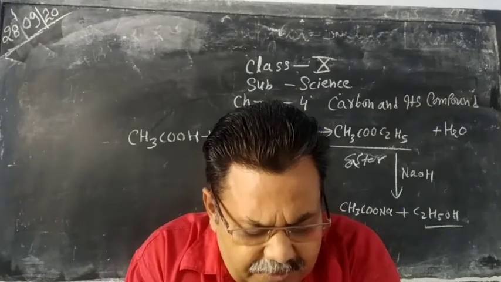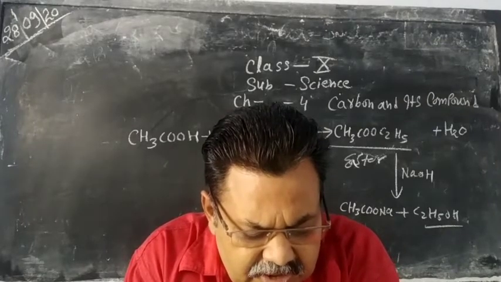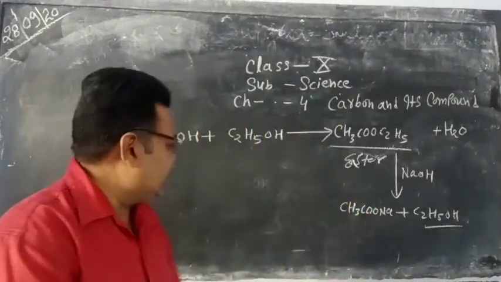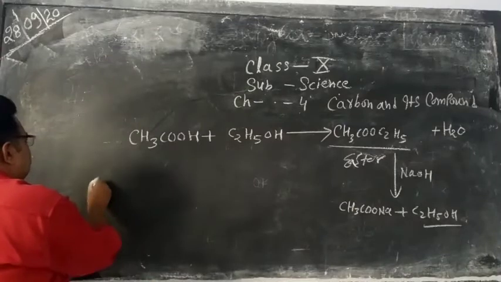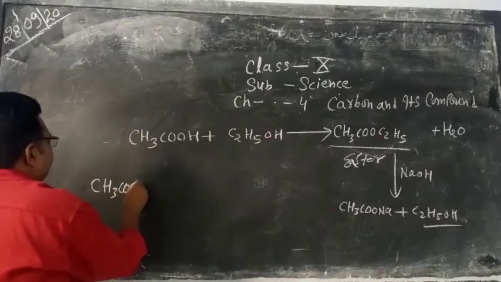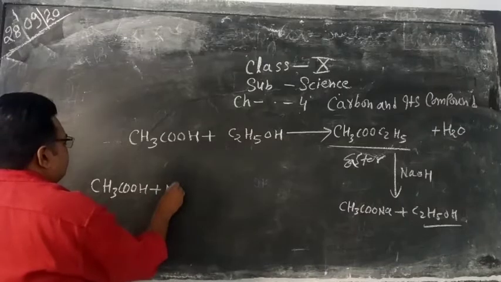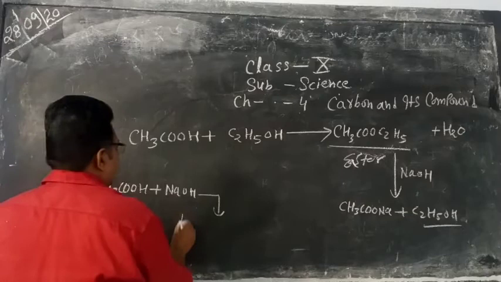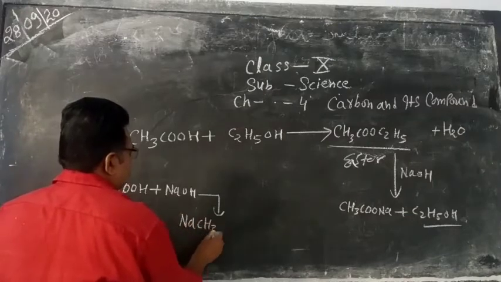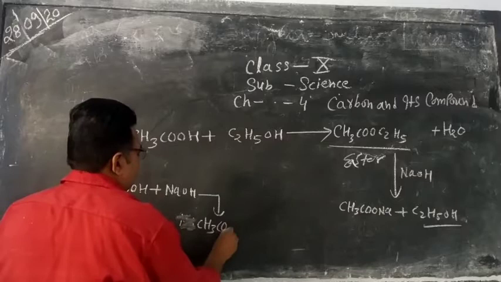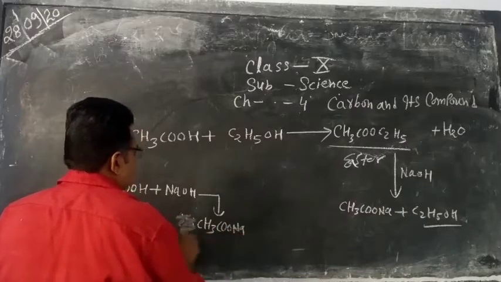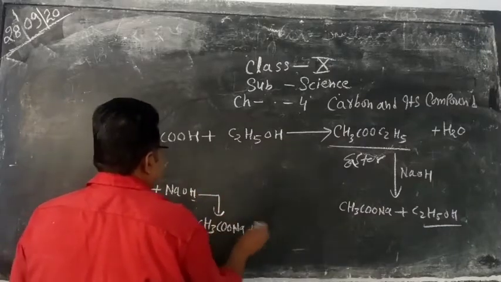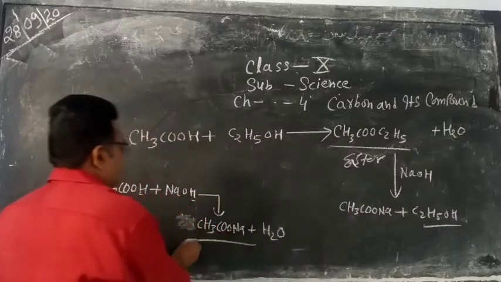Now what happens when sodium hydroxide reacts with acetic acid? The next reaction is acetic acid reacting with sodium hydroxide, then sodium acetate is obtained and water is removed.